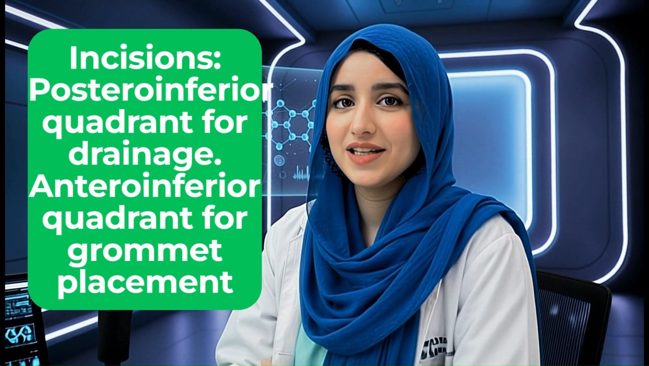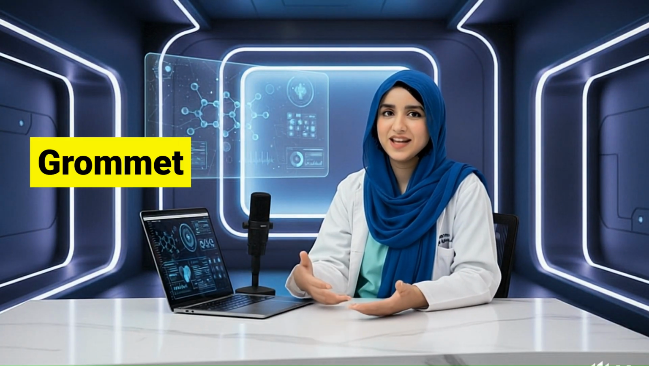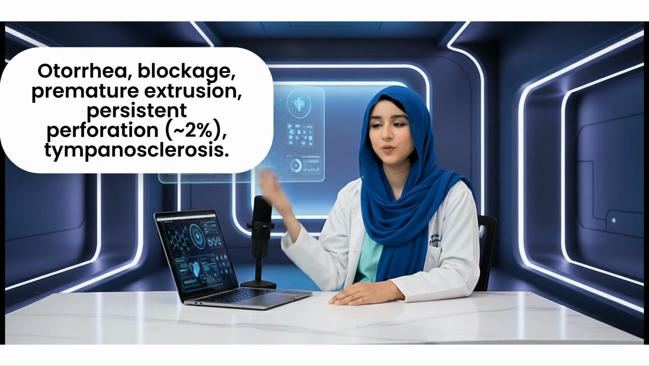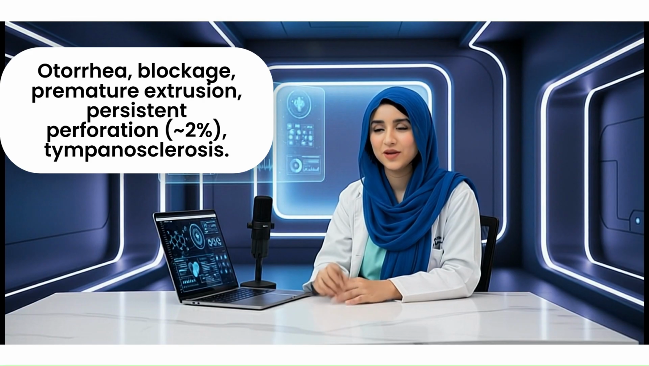Pitfalls: avoid the incudostapedial joint posteriorly. Beware of vascular anomalies, high jugular bulb or aberrant carotid. Grommet or ventilation tube. Purpose: maintains patency of the myringotomy. Complications: otorrhea, blockage, premature extrusion, persistent perforation around 2%, and tympanosclerosis. Post-op: keep ear dry. Grommets typically extrude in 6 to 18 months.